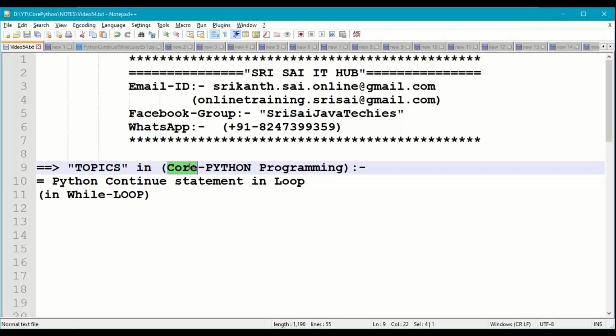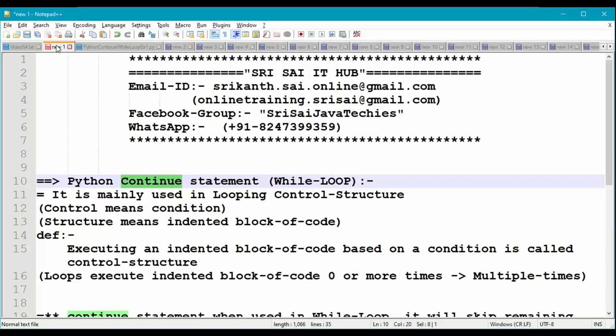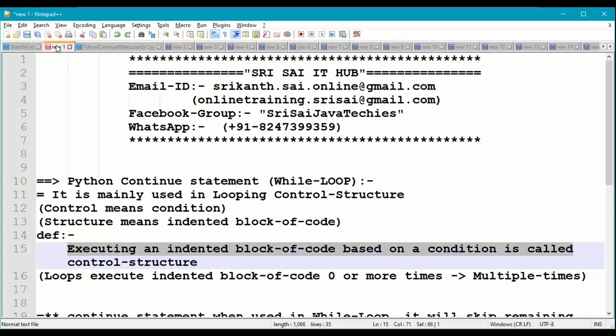In this video of Core Python Programming, we are going to discuss the following topic: Python continue statement in looping control structure while loop. So first of all, what is this looping control structure? Control means condition, structure means indented block of code. The definition goes like this: executing an indented block of code based on a condition is called control structure.